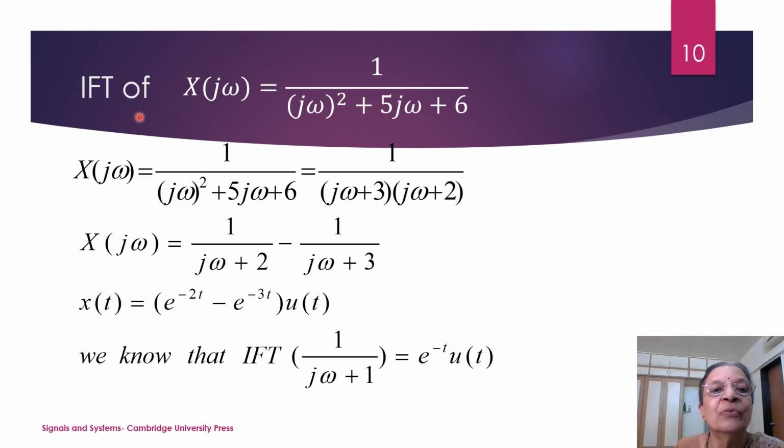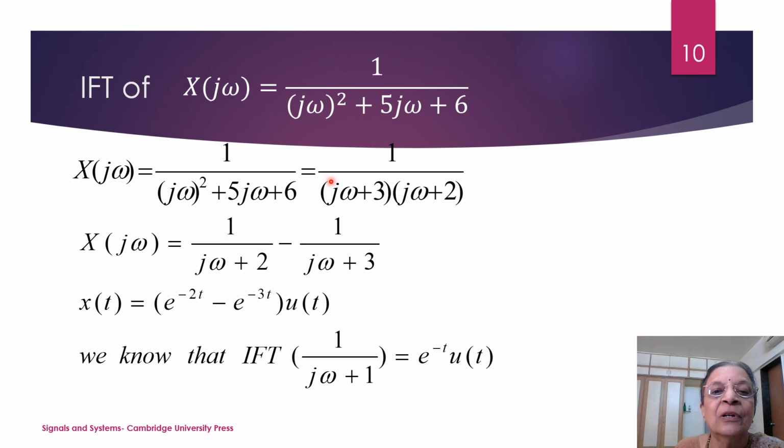Consider now inverse Fourier transform. Let us say that the Fourier transform is given by 1 upon (j omega) square plus 5 j omega plus 6. Now what I do, I simply do partial fraction expansion. So this denominator will be decomposed into two terms, j omega plus 3, j omega plus 2. So 1 upon j omega plus 2 minus 1 upon j omega plus 3.